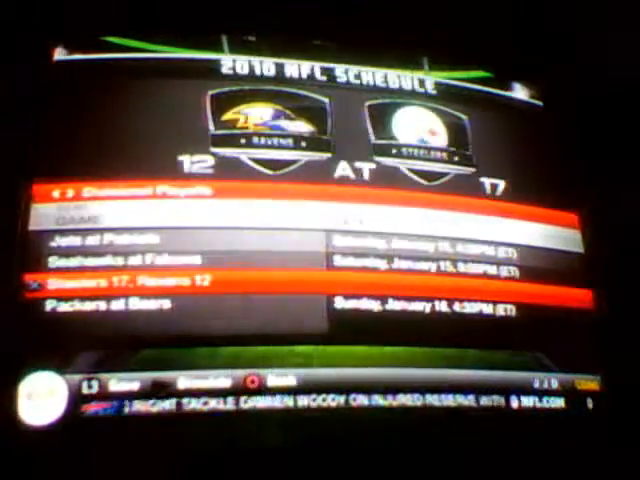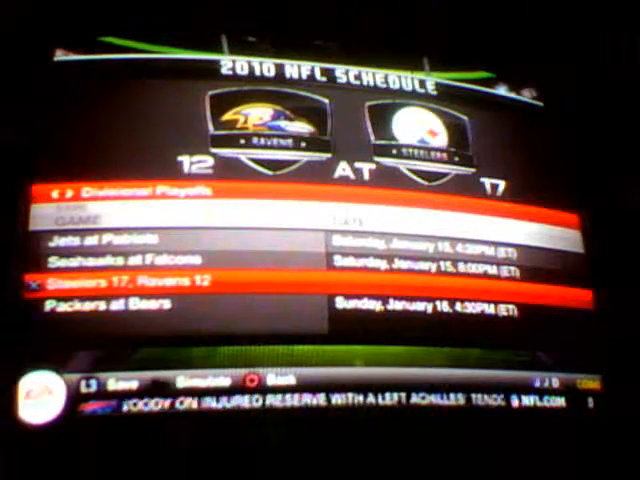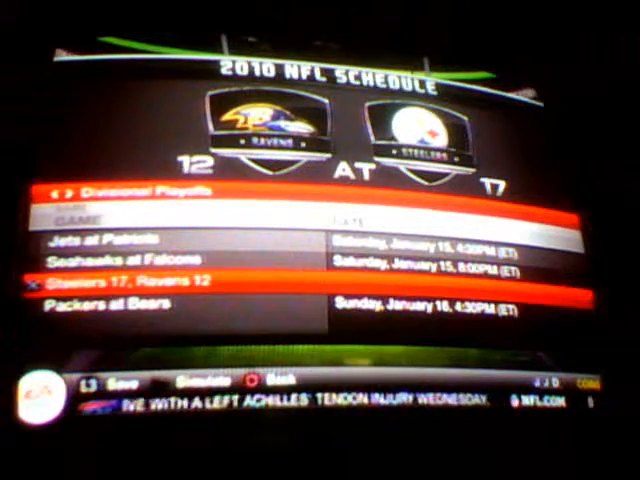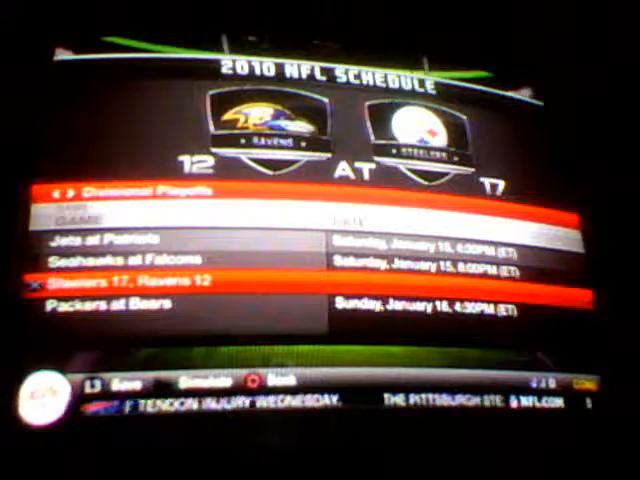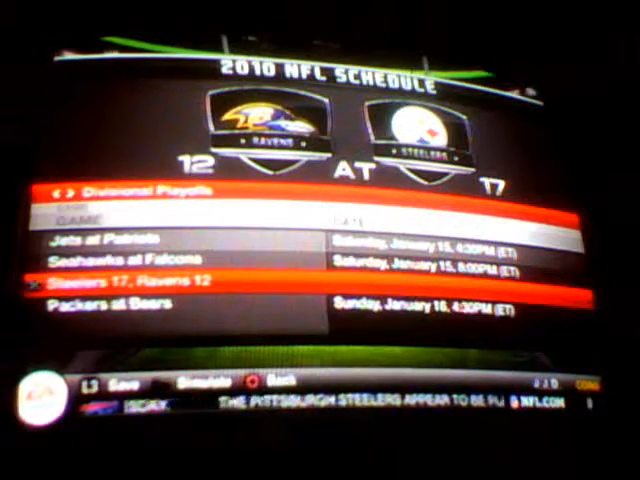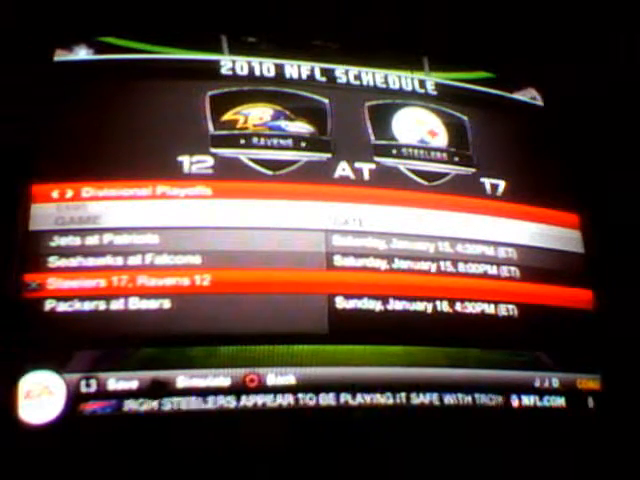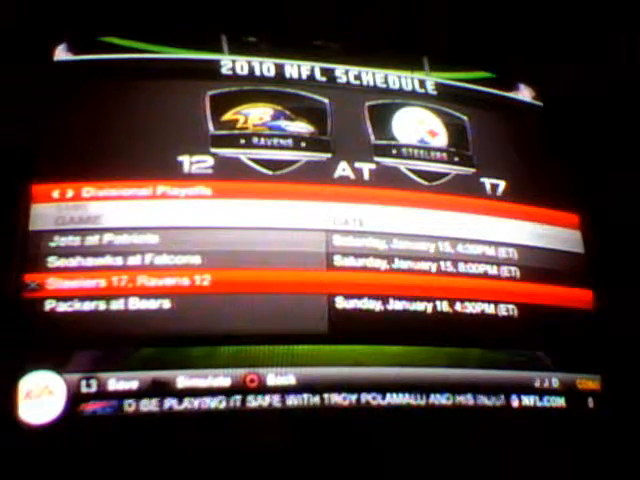Madden's going with Pittsburgh, 17 to 12. Okay, chronologically, the next game is the Packers and the Falcons. I'm gonna go with probably the Falcons, because that's another game that the Packers could win too, but